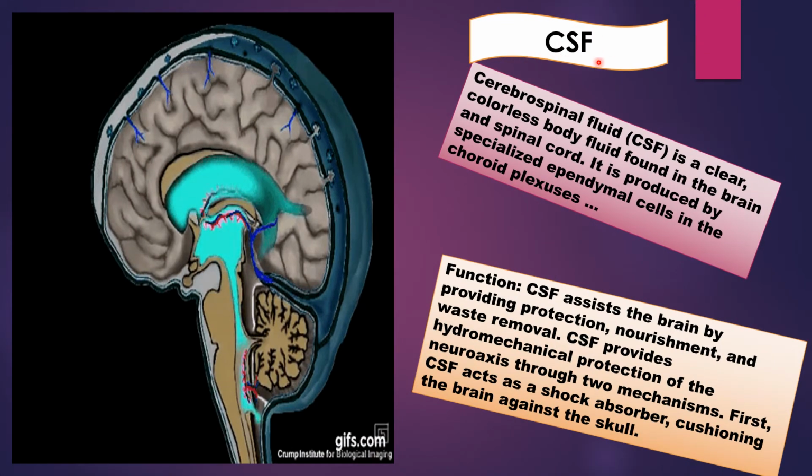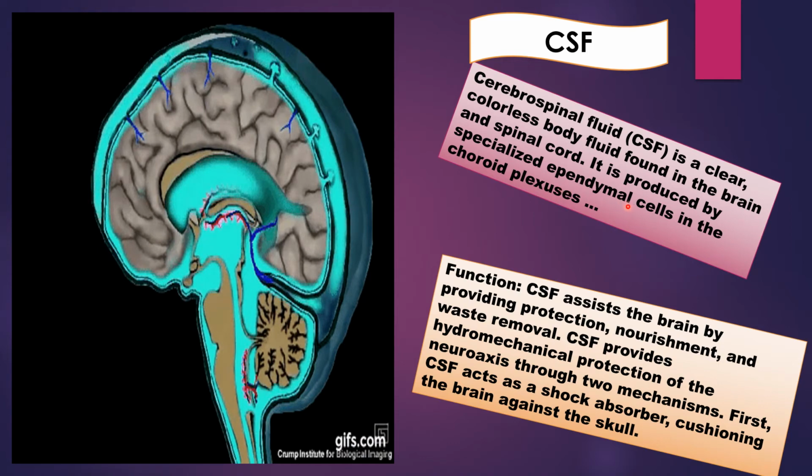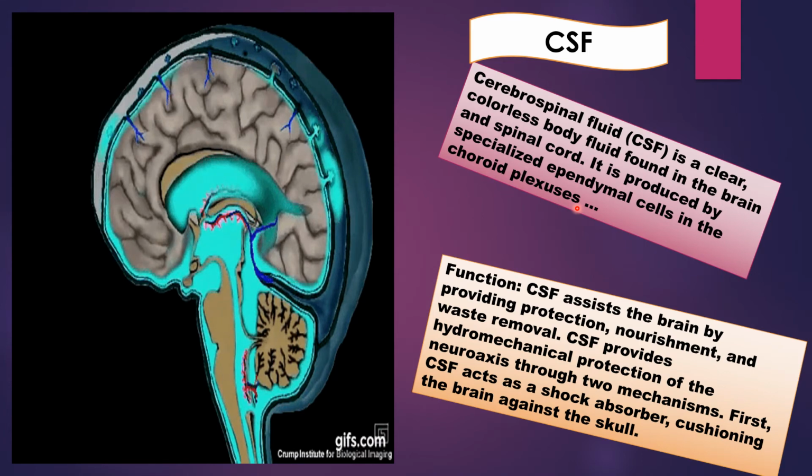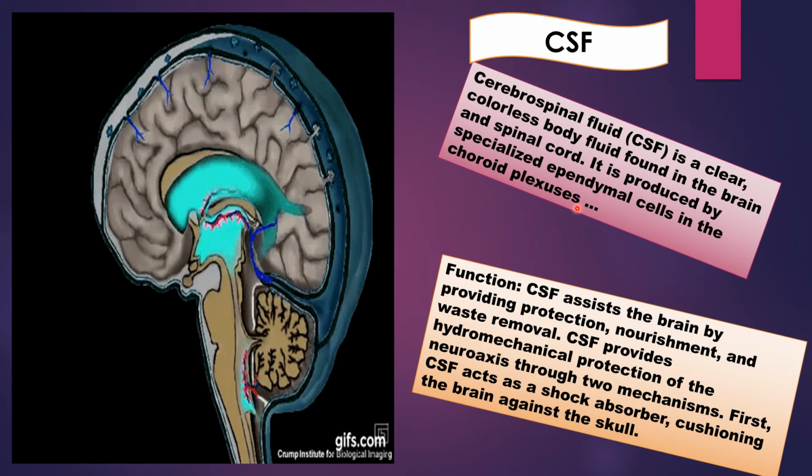Now, cerebrospinal fluid or CSF. CSF is a clear colorless body fluid found in the brain and spinal cord. It is produced by specialized ependymal cells in the choroid plexuses. So you can say the clear, colorless, transparent, alkaline and modified tissue fluid which is present in the ventricles of brain, central canal of the spinal cord and subarachnoid space of the central nervous system, brain and spinal cord is called cerebrospinal fluid or CSF.